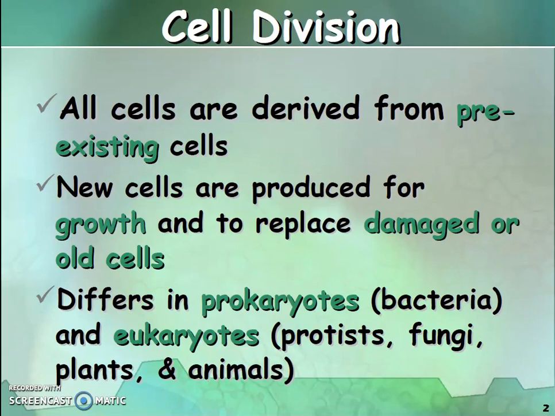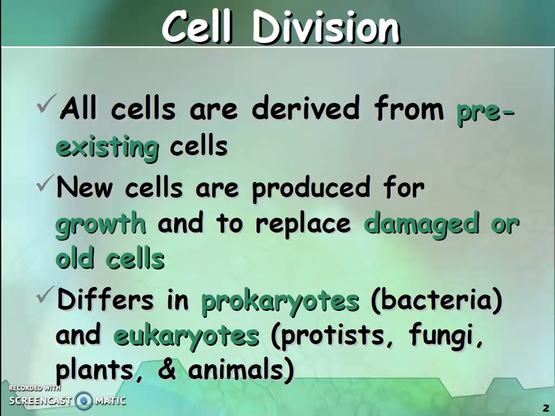How do these cells come from a single cell to 10 trillion cells? Through cell division. New cells are produced for growth and to replace the damaged or old cells.